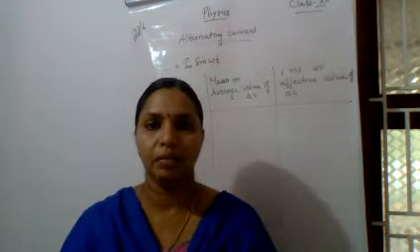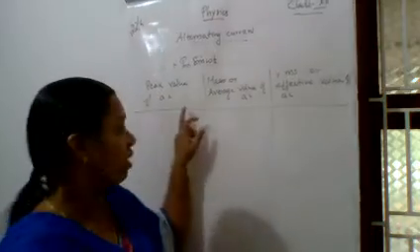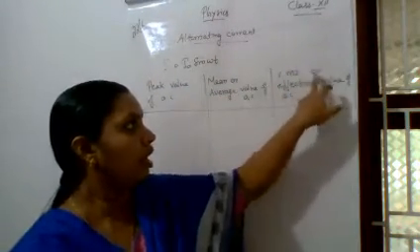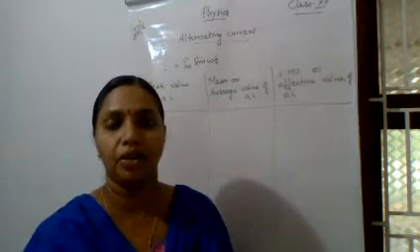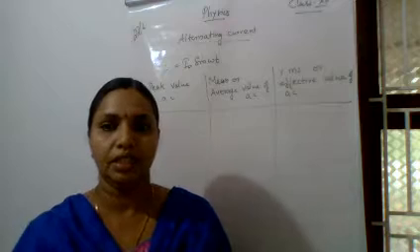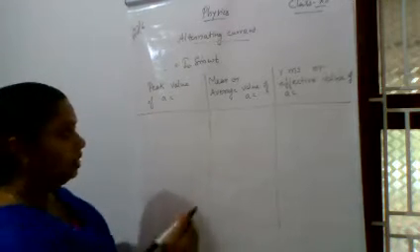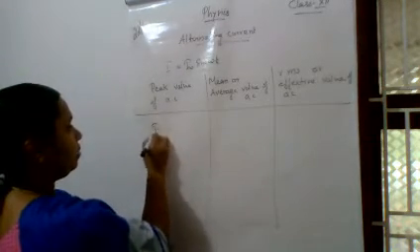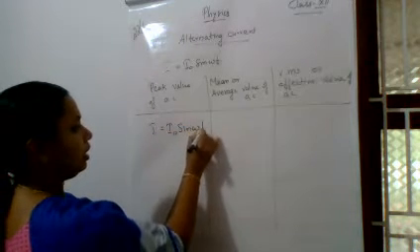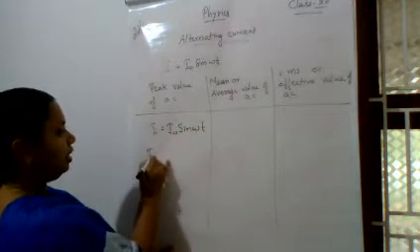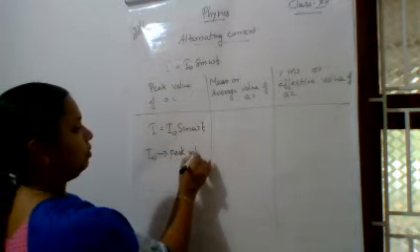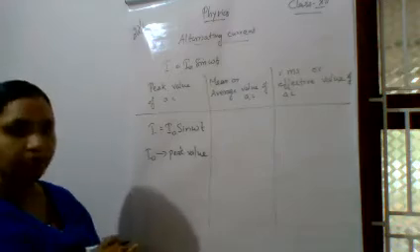Now let us study about the peak value, mean or average value, RMS or effective value of AC. So peak value we already discussed, that is from the equation for the alternating current I equal to I0 sin omega t. We know that I0 is known as the peak value. It is the peak value.